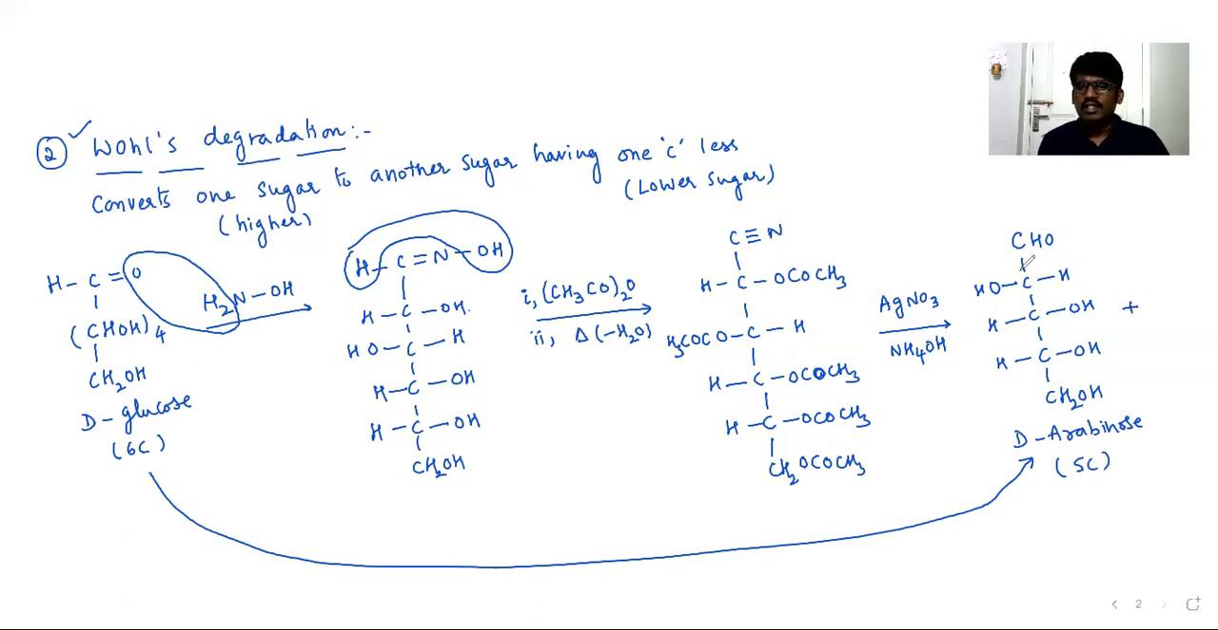One more carbon, which is there in the form of cyanide, will combine with silver. It forms silver cyanide, AgCN, can be formed over there, right? This is said to be Ohl's degradation. Please copy it.